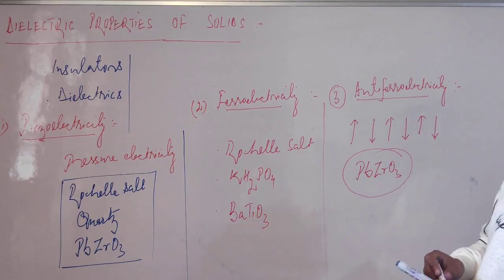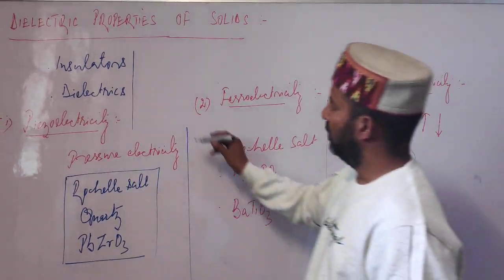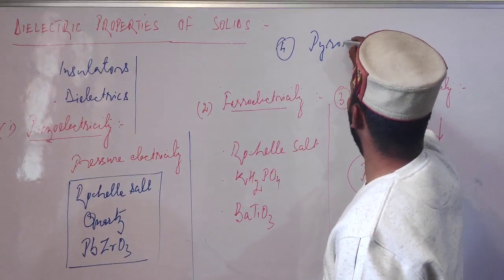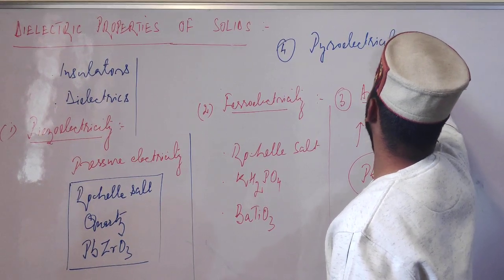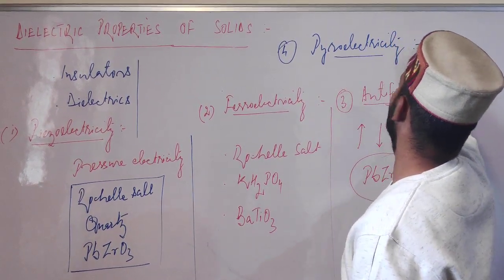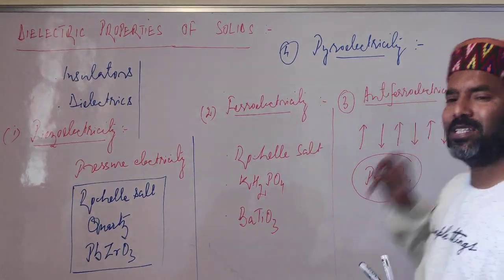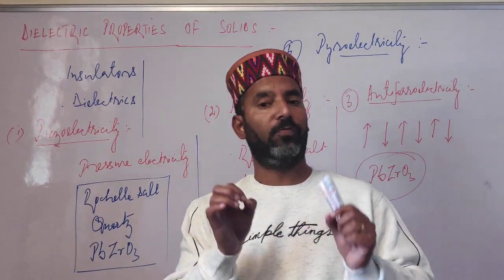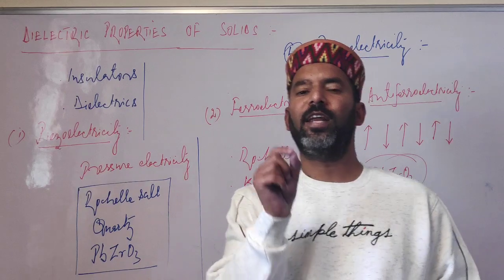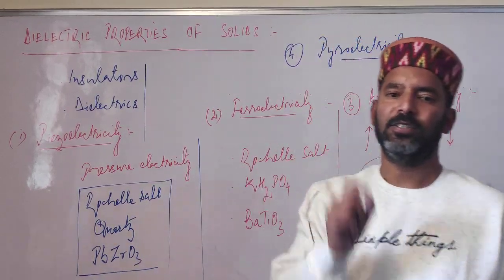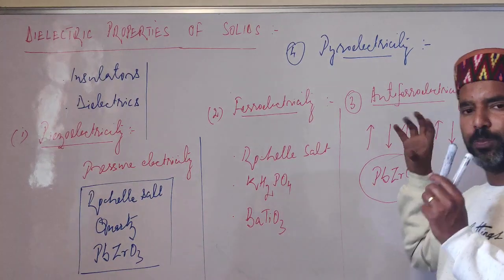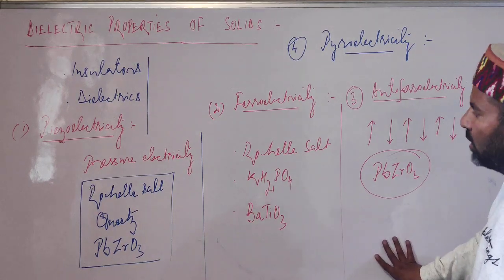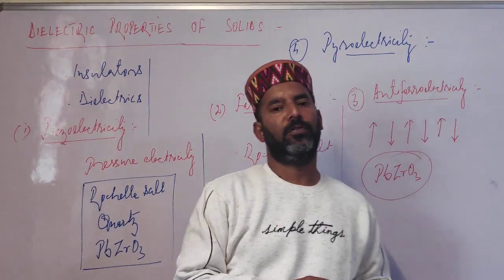Now students, the last property of dielectric materials is called pyroelectricity. Now students, what is pyroelectricity? Pyro means heat. So these are those solids or crystals which produce a small amount of electric current upon heating. That is why this is called pyroelectricity, and such substances are therefore called pyroelectrics. So students, this is it. So this was the last topic of the unit solid state.